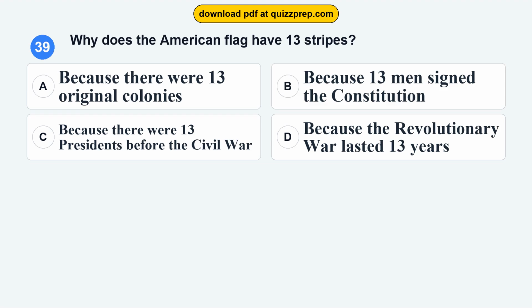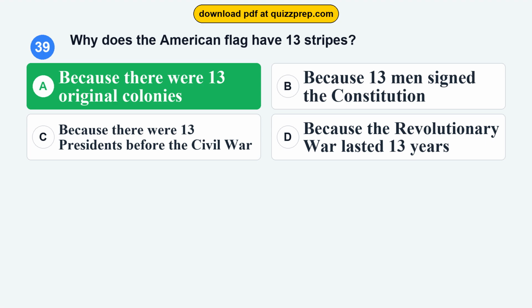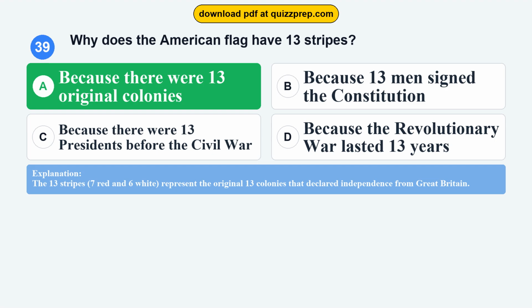Question 39. Why does the American flag have 13 stripes? Option A, because there were 13 original colonies. Option B, because 13 men signed the Constitution. Option C, because there were 13 presidents before the Civil War. Option D, because the Revolutionary War lasted 13 years. The correct answer is option A, because there were 13 original colonies. The 13 stripes, 7 red and 6 white, represent the original 13 colonies that declared independence from Great Britain.